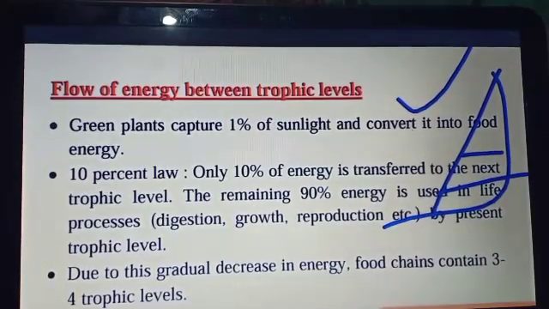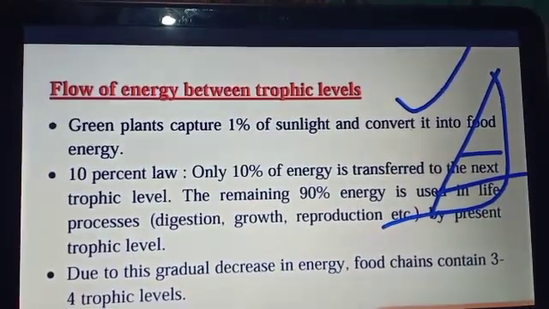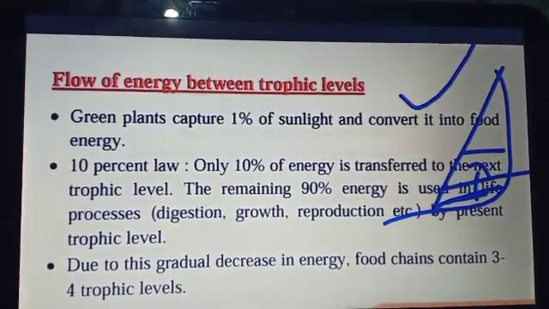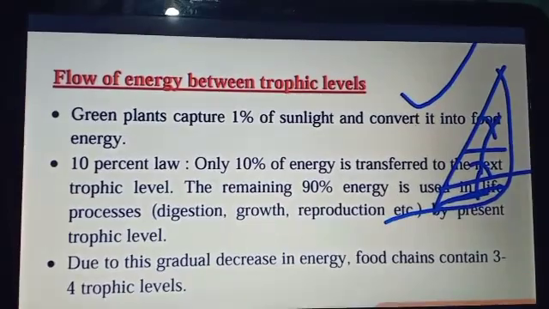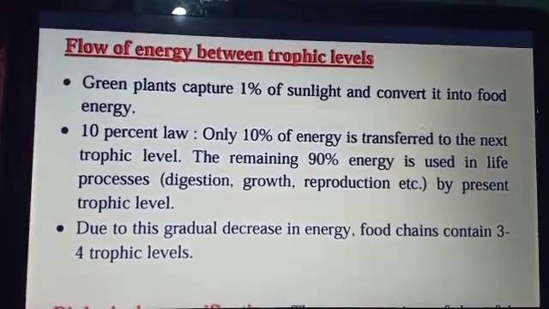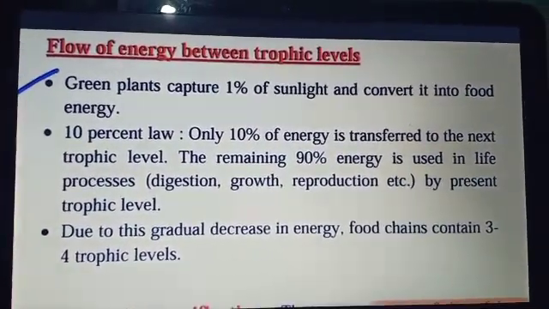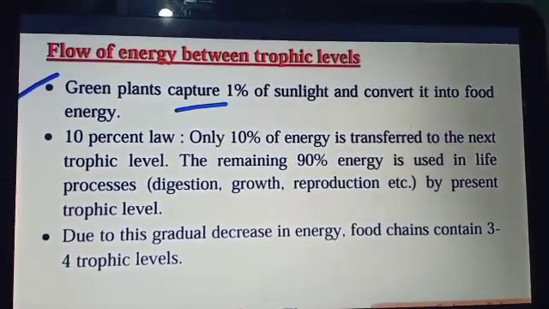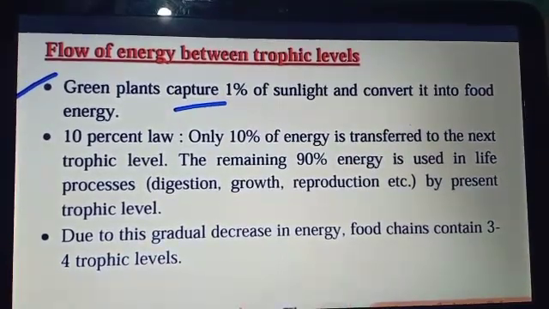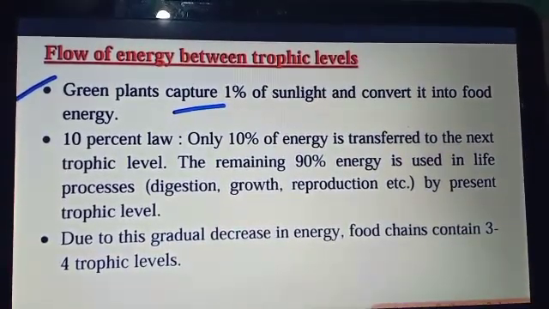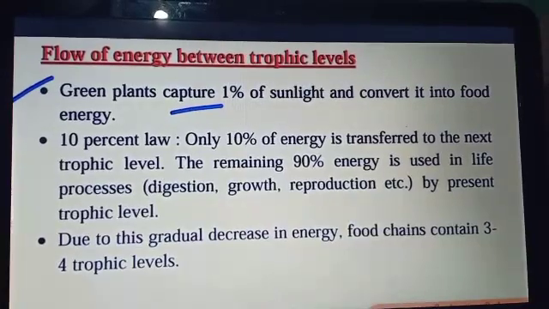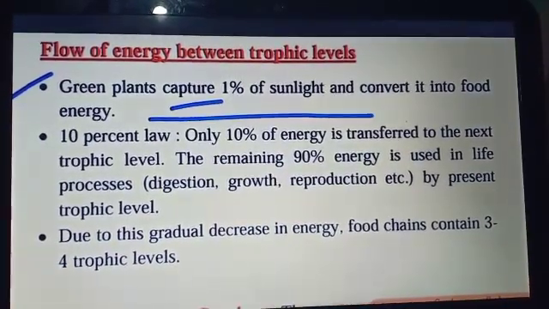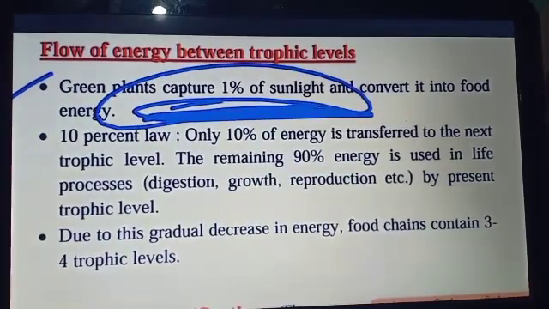Now, the flow of the energy between the trophic levels. Each level, or you can say each stage, of the food chain we consider as a trophic level. At the base of the trophic levels, the producer is there. Then the herbivores, then the carnivores, or you can say the primary consumer and secondary consumer as well. The green plant, the first one, is the producer that captures 1% of the energy from the sunlight and converts it into food energy.